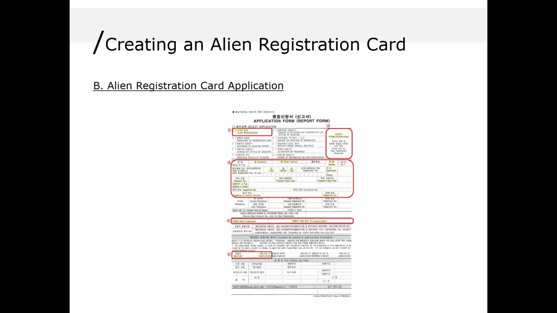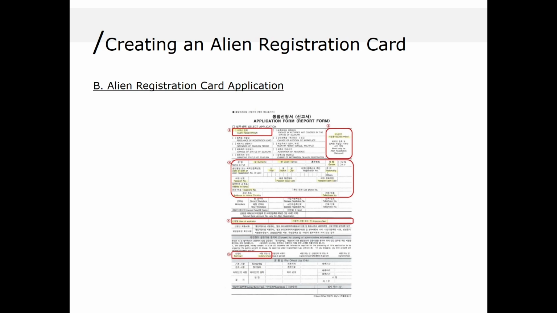Let me explain more details about the ARC application form and the certificate of residence. Please check the very first blank and don't forget to put a color photograph of your face with front view on white background and taken within the last 6 months. When you fill out the next part, there is a very important thing you should remember. When you write your address in Korea, you must not write KU main address.